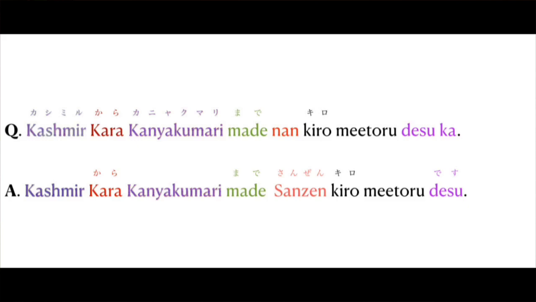Kilo is kilometer, nan is what. So what is the distance? How far is it from Kashmir till Kanyakumari? The answer you can say is Kashmir kara Kanyakumari made sanzen kilo desu. Sanzen, approximately 3000 kilometers.